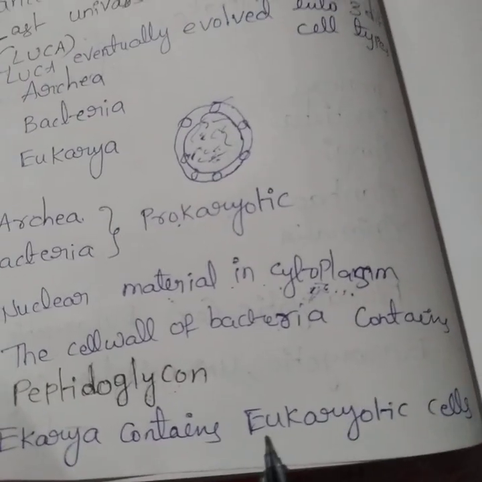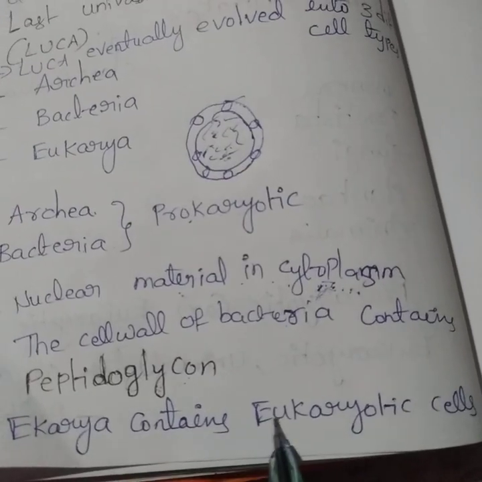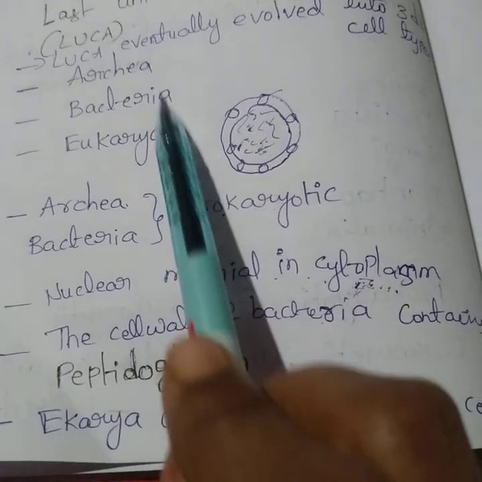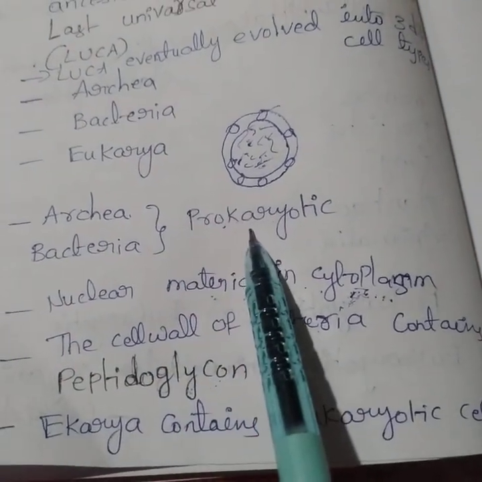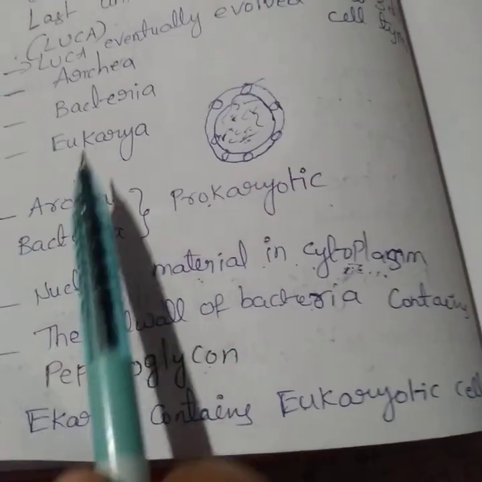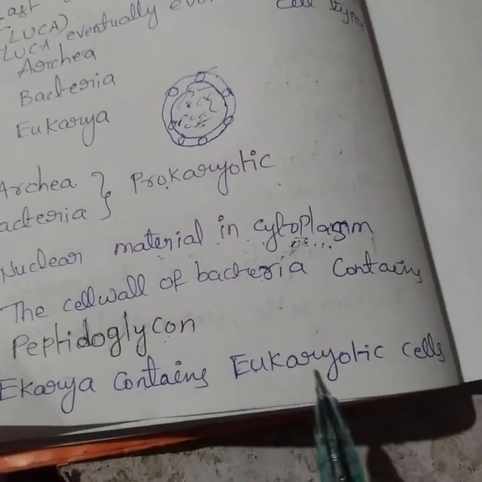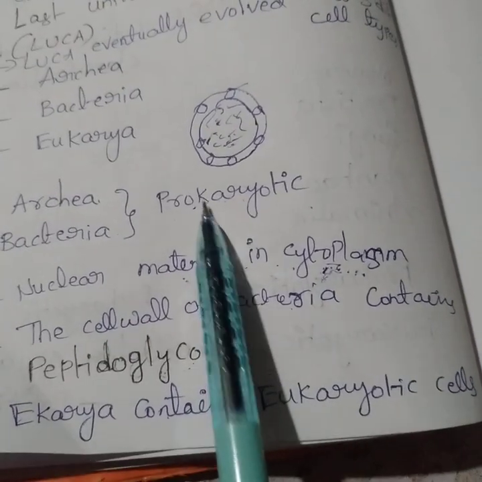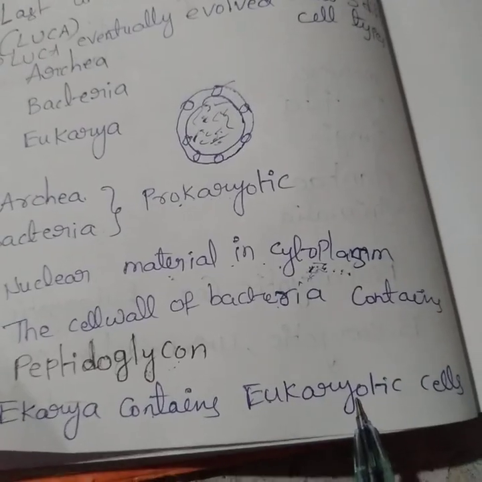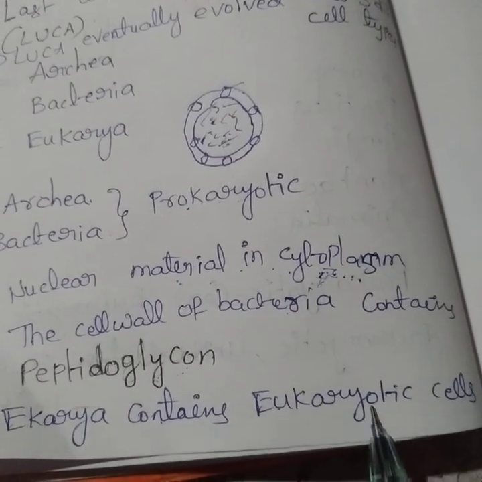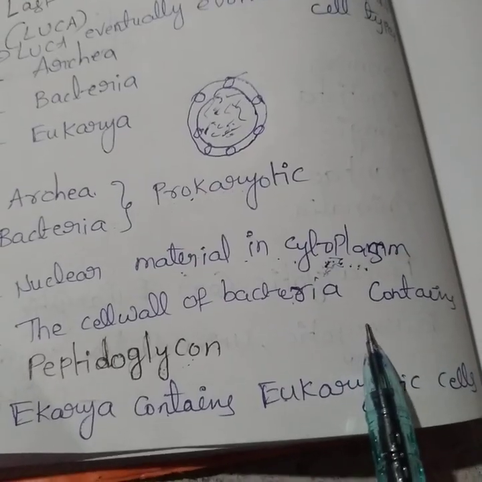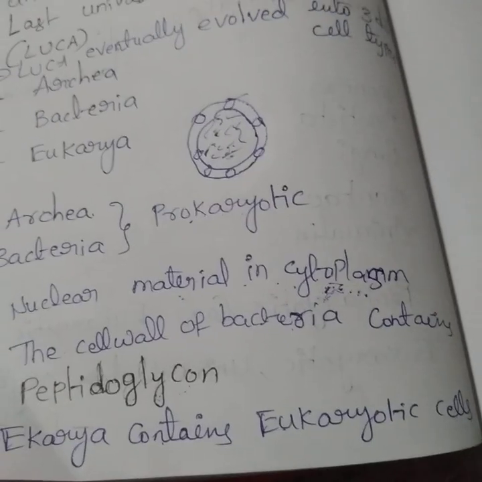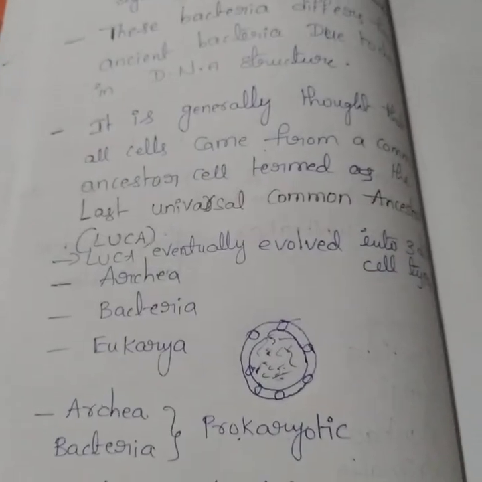Eukarya contains eukaryotic cells. We already discussed that the first two types, archaea and bacteria, are prokaryotic, but the third one, eukarya, contains eukaryotic cells. Eukaryotic is the opposite of prokaryotic. Eukaryotic cells have a nucleus, or karyon. In all the cells of eukaryotic organisms, the nucleus is present. So this is about today's topic.